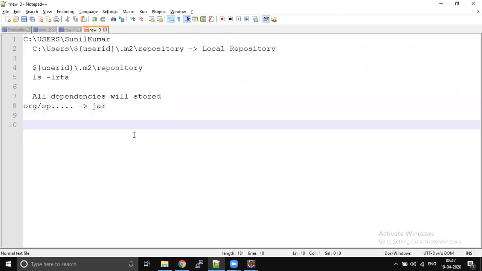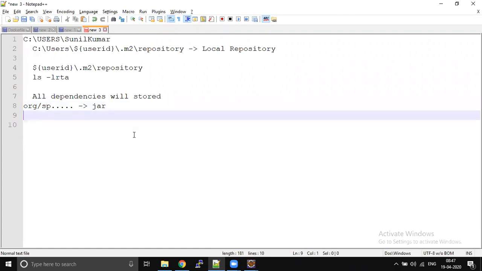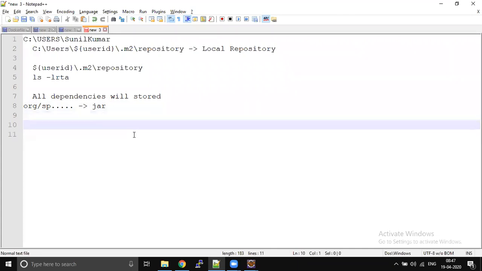First, it will go and check whether it is available in local. How will it check? By group ID and the artifact ID. Exactly. Group ID, then artifact ID, and then the version. Exactly. So this is how the dependencies are going to be resolved. Whatever you said is correct, Jnana.